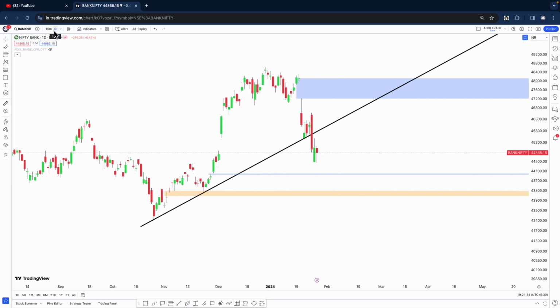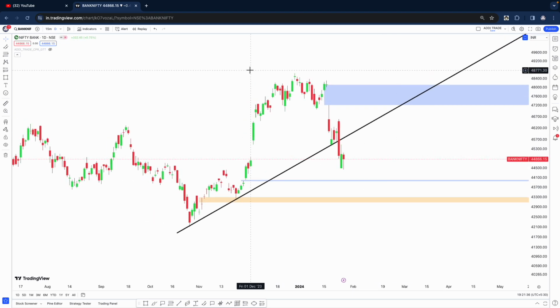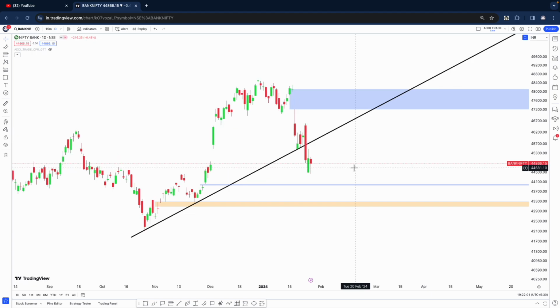See, firstly, this is Banknifty. We'll just get into the charts. This is a daily chart of Banknifty. After making a nice all-time high of 48,600, we have got a nice dip. And what I would give importance to next week, being the week where the budget is also going to be there, it's going to be pretty volatile, but some of the levels which can be important to us, one would be this black trend line that I've drawn, where we had taken support over here twice, and we kind of broke this trend line and came down.